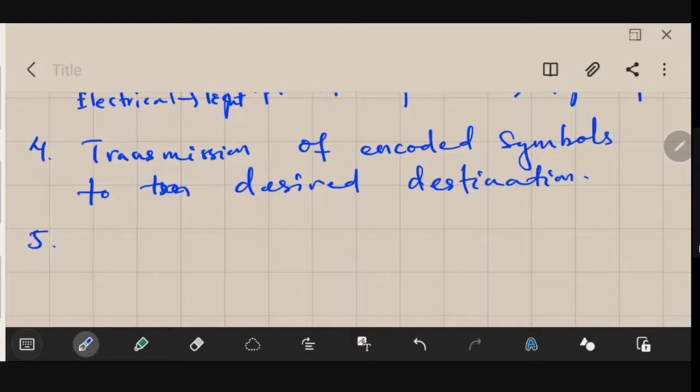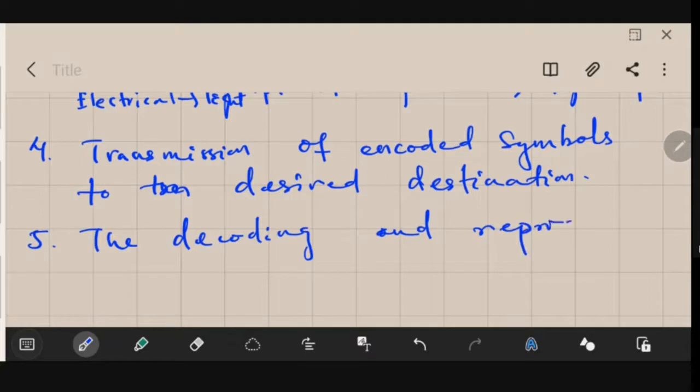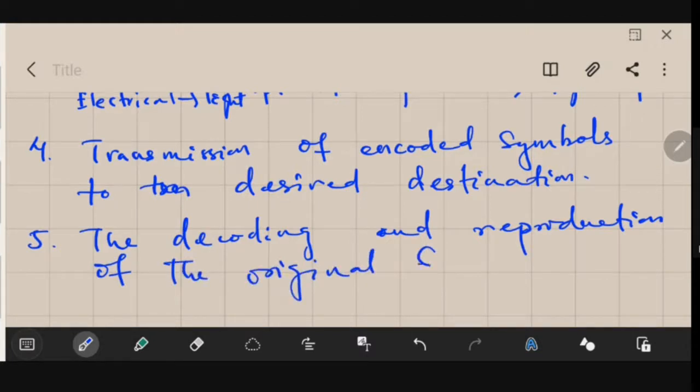Let's say the message has now reached the receiver. Since some encoding has already been done, they have to decode that message to the human understandable form. So the next process is the decoding and reproduction of the original symbols.